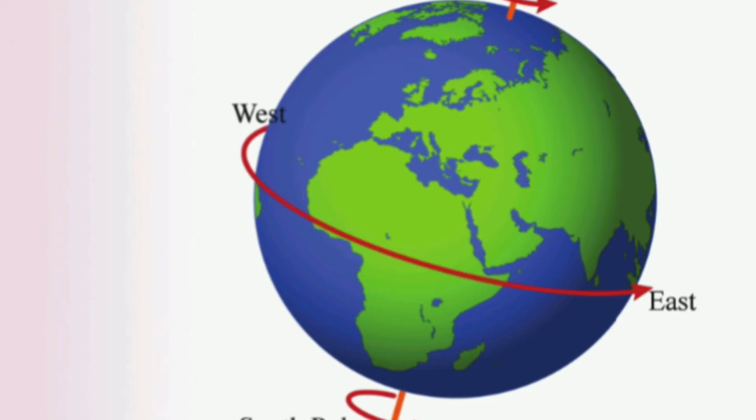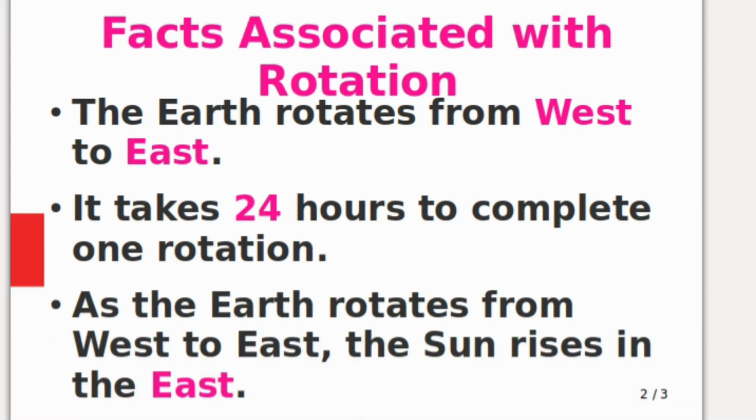You know that the earth rotates on its axis while it revolves. You have also learned that day and night occur due to rotation. Look at some of the facts associated with the rotation. First one, the earth rotates from west to east. Second one, it takes 24 hours to complete one rotation. Third one, as the earth rotates from west to east, the sun rises in the east. These are some facts related to rotation of the earth. Don't forget this.